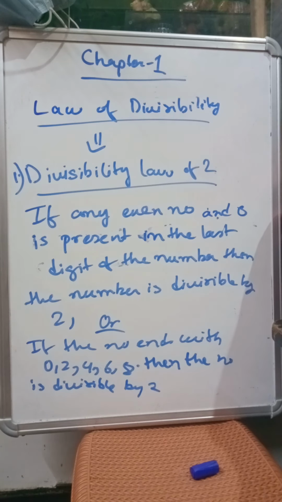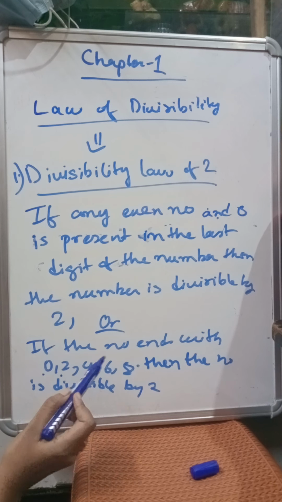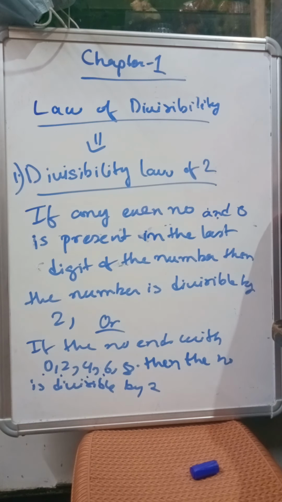Any number whose last digit is an even number, or we can say the last digit of the number is either 0 or 2 or 4 or 6 or 8, then we say that the number is divisible by 2.